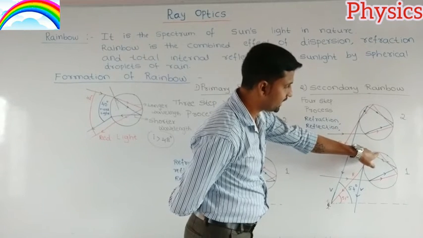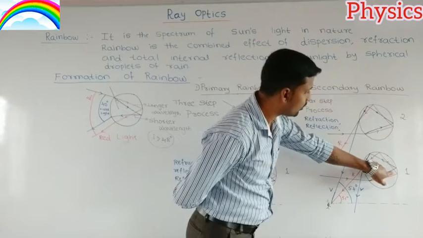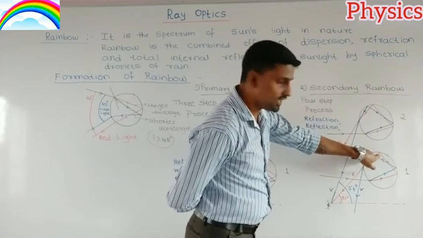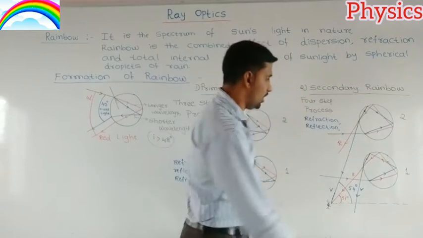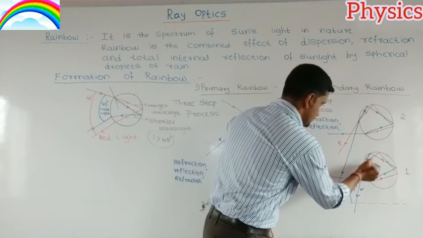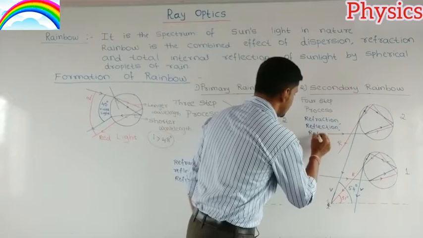So this is another inner surface on which this reflected ray of light hits. After refraction, you will see reflection. After hitting here, again it will reflect like this. So the third step, again here, is reflection.